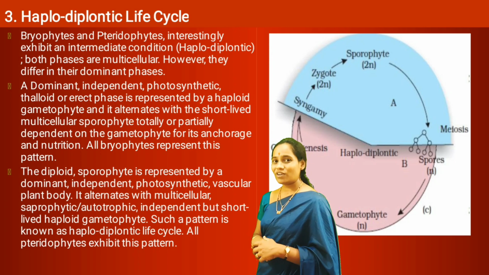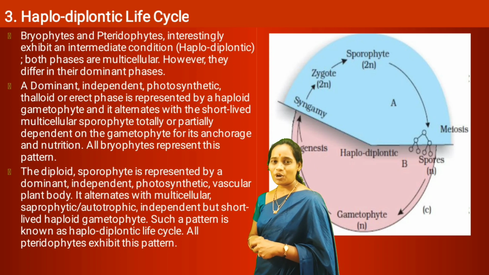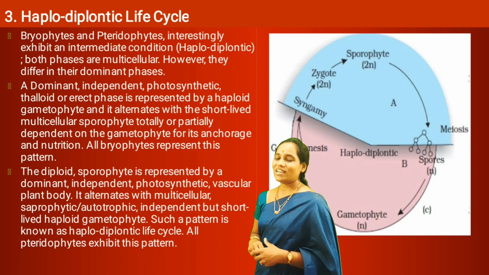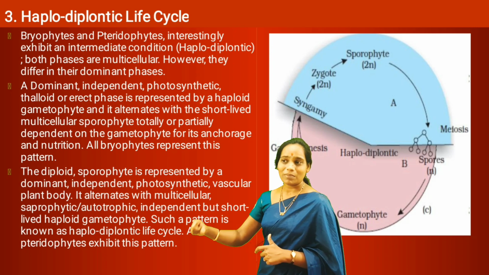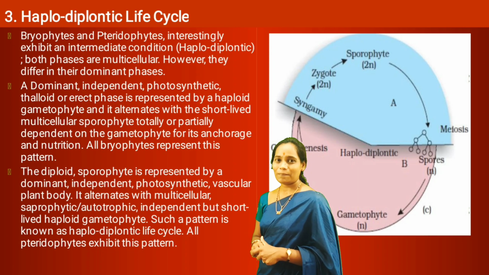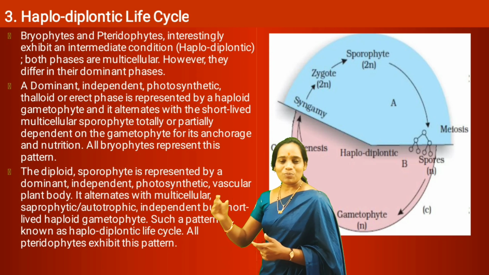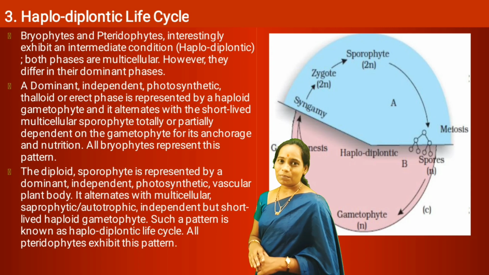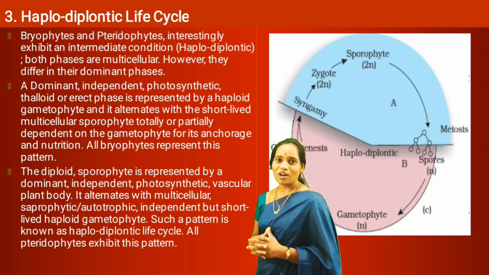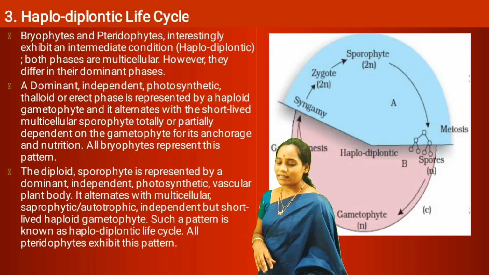Hence, in pteridophytes, even though the main plant body is the sporophyte, the gametophyte is free-living and produces gametes. Those gametes fuse to produce a diploid zygote, which develops into a diploid sporophytic plant body.